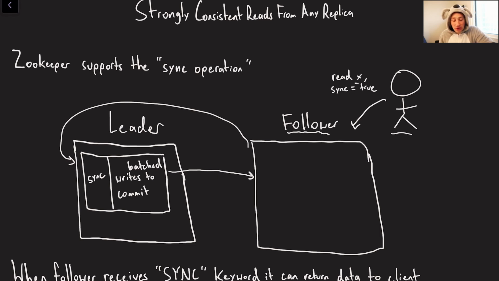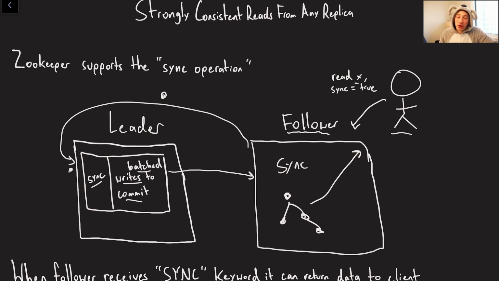So basically the sync keyword first goes to the follower. It then gets sent over here to our leader. It basically gets batched in with any batched writes on the leader that they're trying to commit or maybe have been prepared or something like that. And then eventually when this data flows back to the follower, keep in mind the sync keyword is only going to the particular follower that initiated the sync, not all followers. So it's not like a majority write. It's not treated as a full transaction, but it basically gets batched in with the packets that are being sent to this follower. The follower receives that sync keyword. It says, oh, hello, here's my sync. Let me go return whatever in-memory state I have back to the user, and as far as we know, that's about as up-to-date as it gets at the moment.